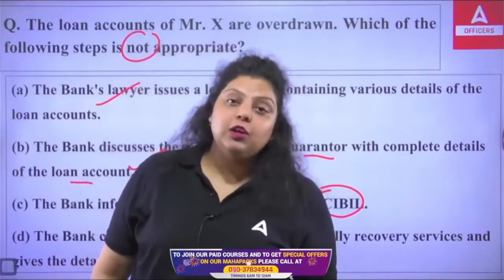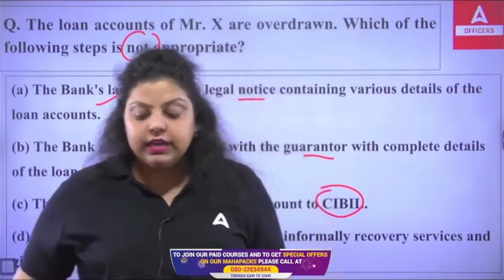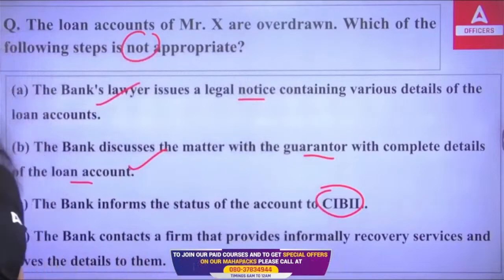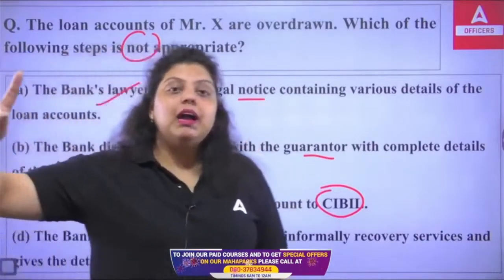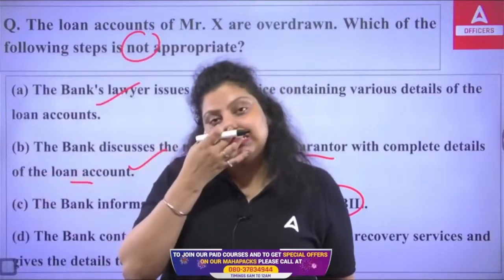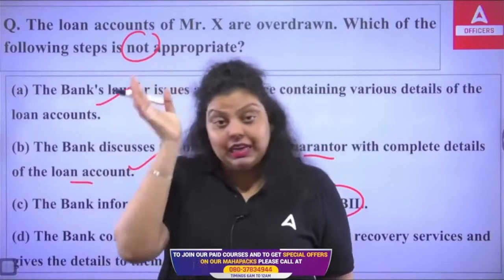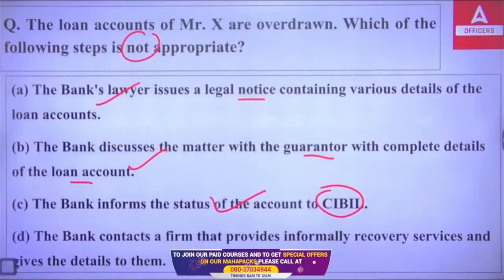Now it also started providing commercial ratings. It also provides rating to the corporates. Earlier it used to provide rating to individual persons only, but now it is also providing rating to commercial entities. So the bank informs the status of the account to CIBIL, obviously, so that if the customer goes to another bank and asks for a loan, CIBIL will inform that bank that this customer has defaulted with another bank, so that the other bank will not approve the loan of the customer. This is also a right step.